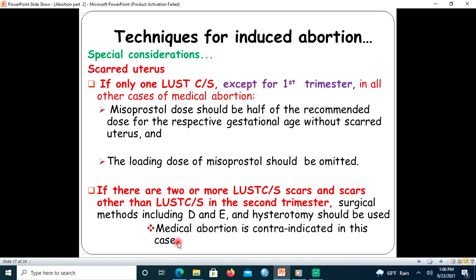In that case, uterine rupture may occur again. So if the woman has two or more lower uterine segment cesarean section scars, or other kinds of operation on the uterus, using the surgical method is preferable. Using medical abortion is contraindicated in this case. Let us proceed.